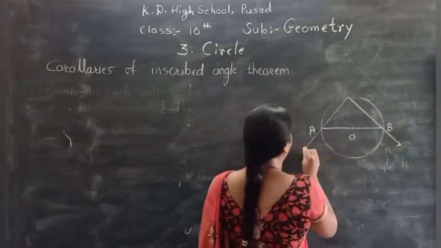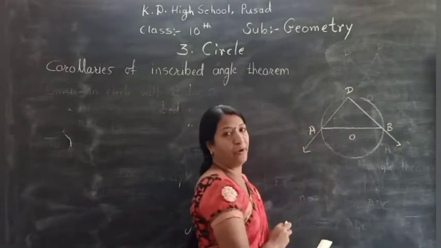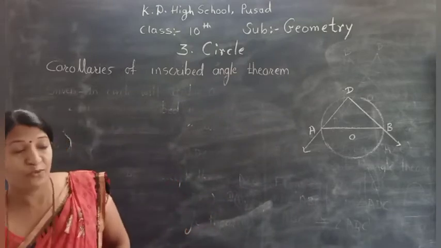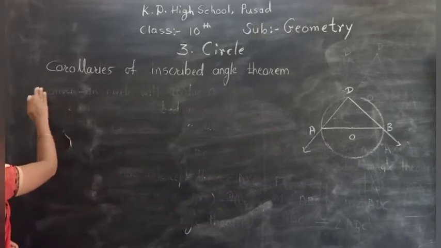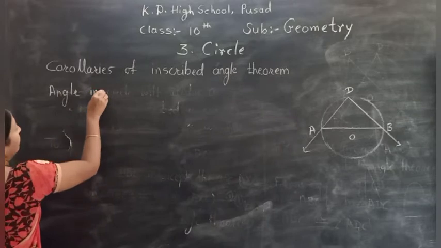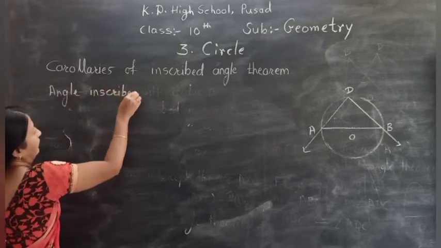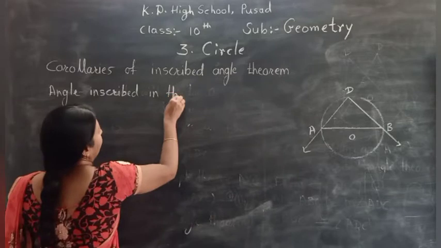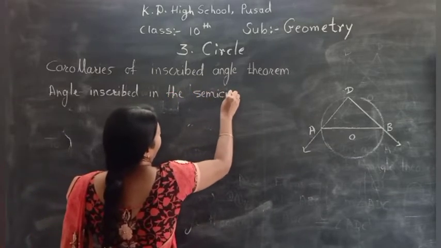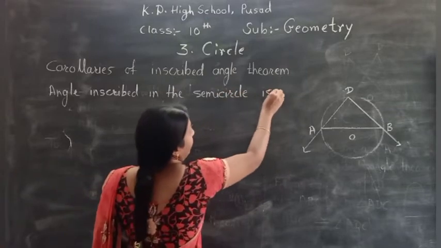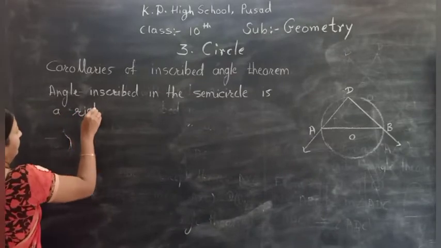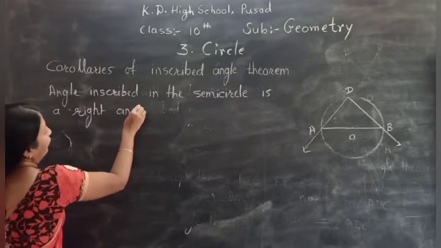This is an angle ADB, and we have to prove that the measure of angle ADB is equal to 90 degree. So first of all, what is the statement? Angle inscribed in the semicircle is a right angle. That we have to prove.